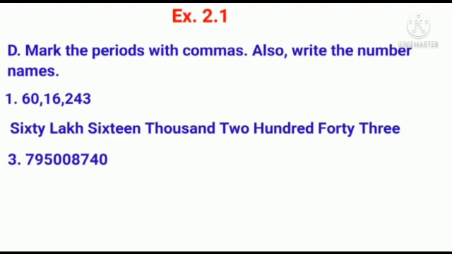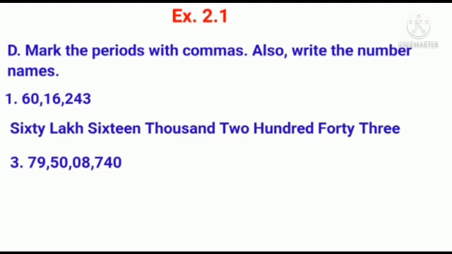The 3 digits from the right are 740. That is ones period. Next 2 digits are 08. That is thousand period. Next 2 digits are 50. That is lakh period. And the next 2 digits are 79. It is crore period. Let us read the number along with its period.